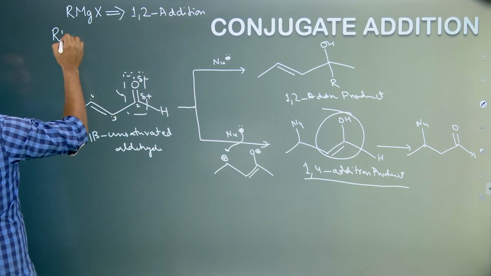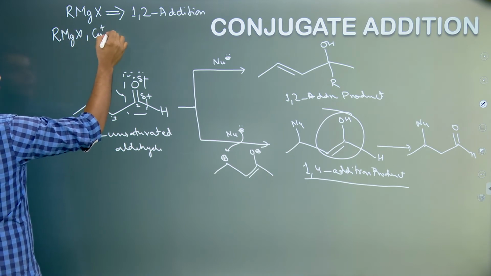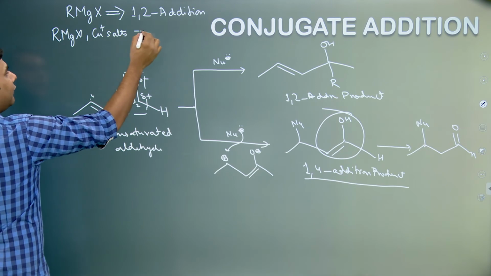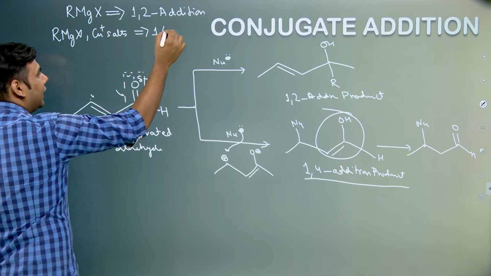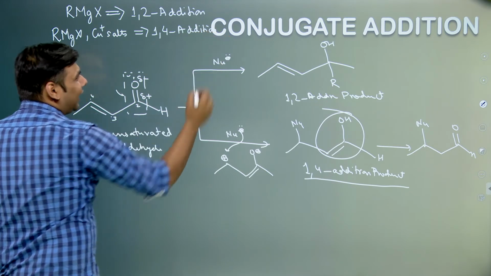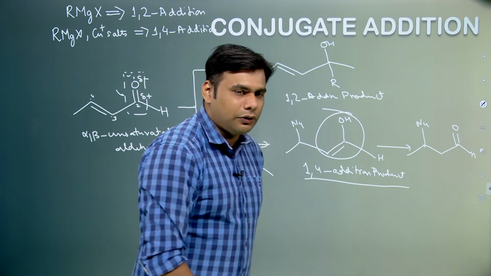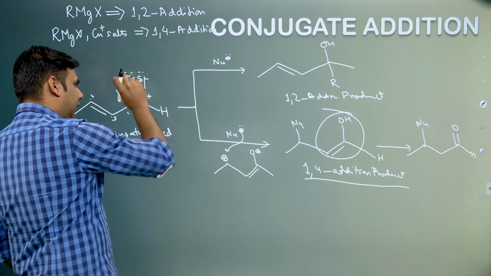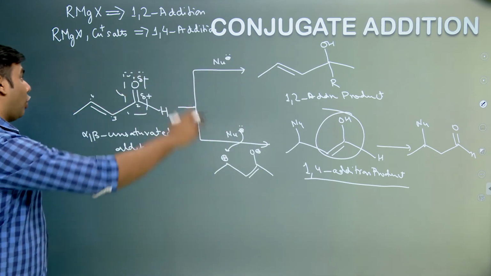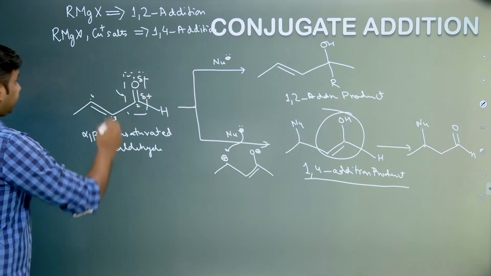But when RMgX is taken along with copper salts, it will always undergo 1,4 addition. Now, this can be explained through mechanism, but I do not think it is the right time to go into such detailed mechanism. Just remember Grignard always shows 1,2 addition, that is addition would happen only at the carbonyl group, but if copper salt is given along with it, then we have to carry out 1,4 addition.